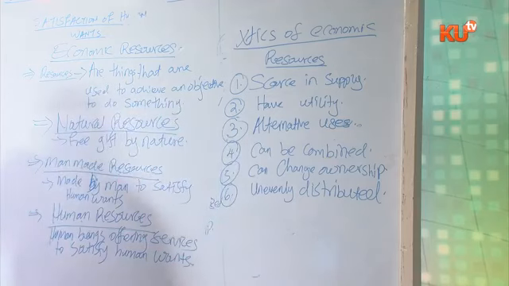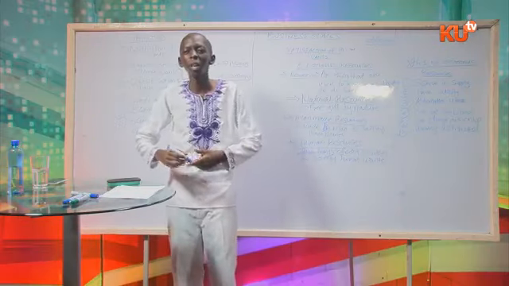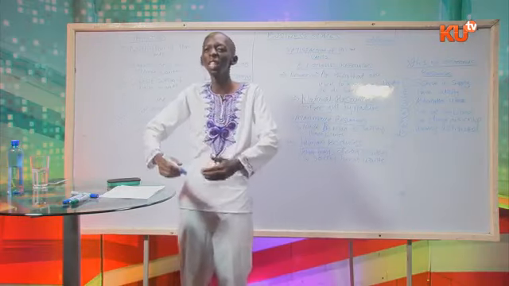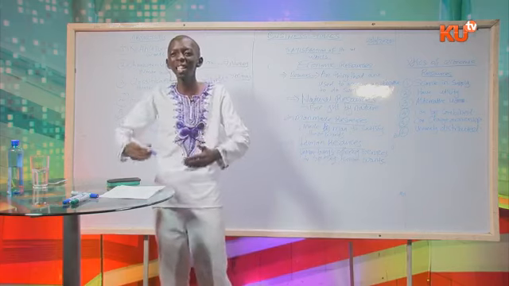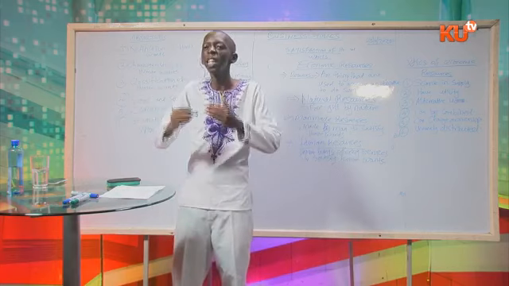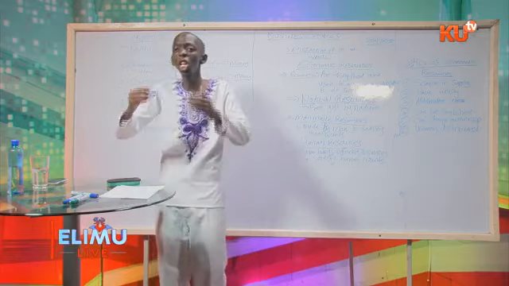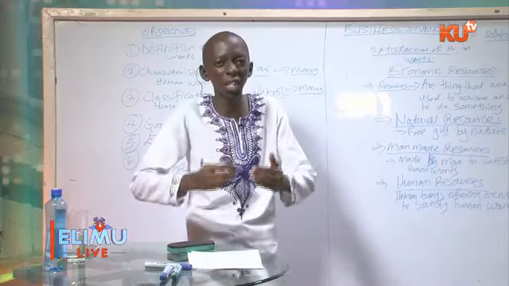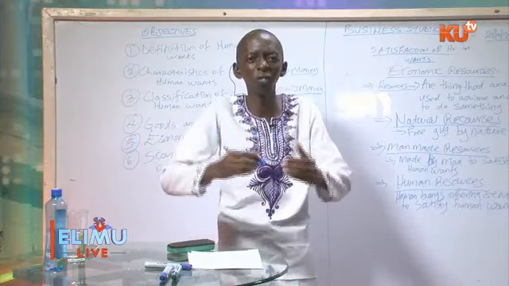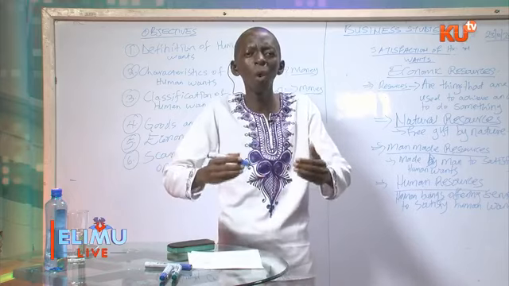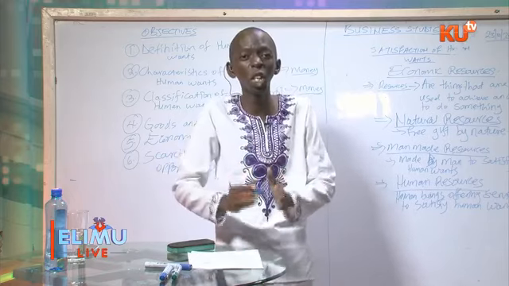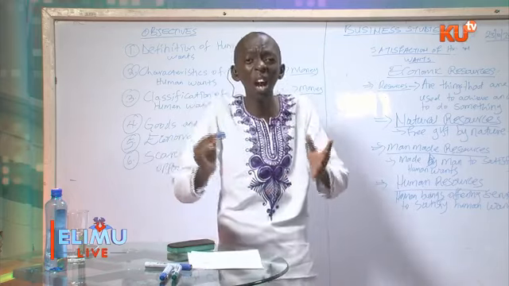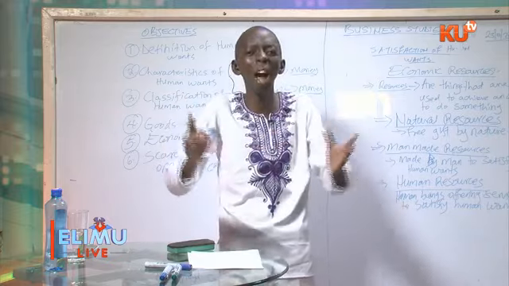So let us explain the first one. Economic resources are scarce in supply. This means that economic resources are not enough. Like an example of a financial resource, which is money. It cannot be enough to satisfy all your wants.